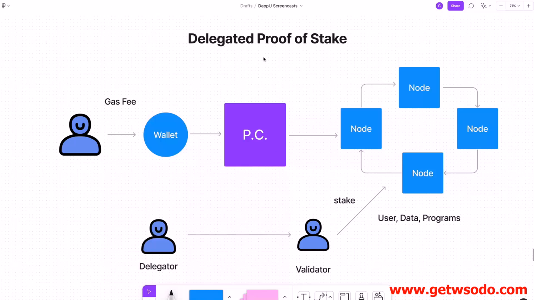All right, and then finally, you have delegated proof of stake, which is really just a variant of proof of stake, and this is a very popular one as well.